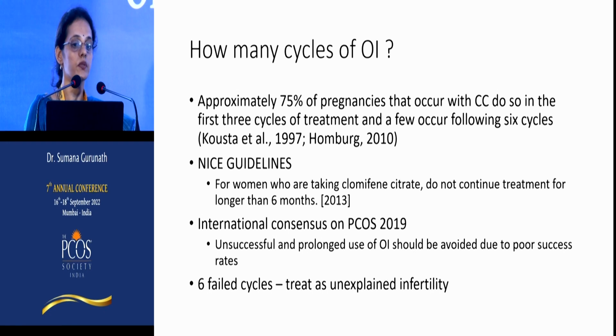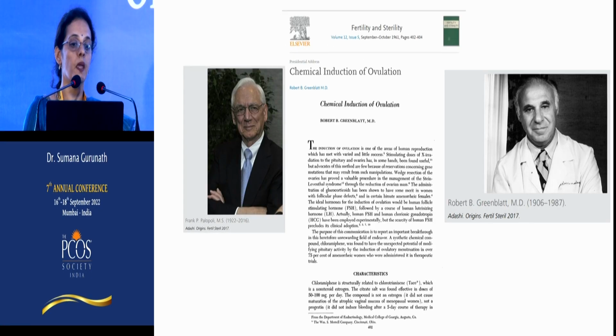We should limit our ovulation induction to perhaps not more than 6 months for two reasons. One is that unnecessary and prolonged use can probably result in cancer risk later on in life. And more importantly, what has been seen is that 75% of the pregnancies occur in the first 3 or 4 cycles and very few occurred after 6 cycles. This is the basis for the recommendation in the NICE guidelines, which says do not continue treatment for more than 6 months. If there are 6 failed cycles, it is better to treat this as unexplained infertility and move on with treatment.